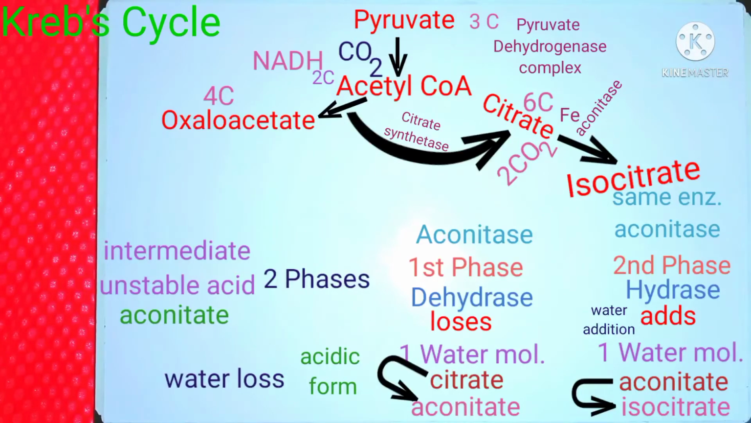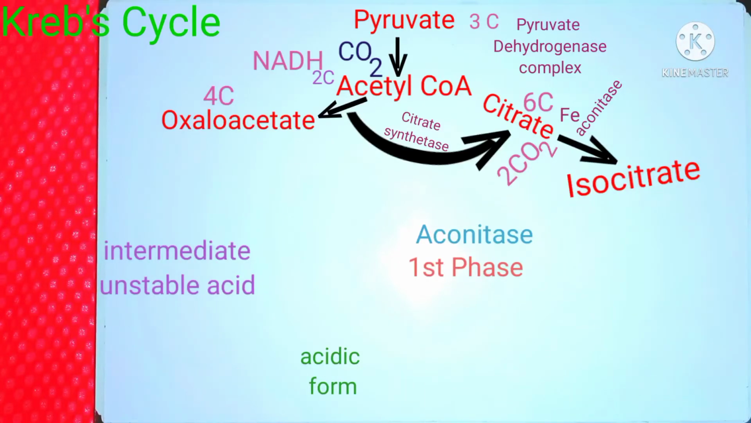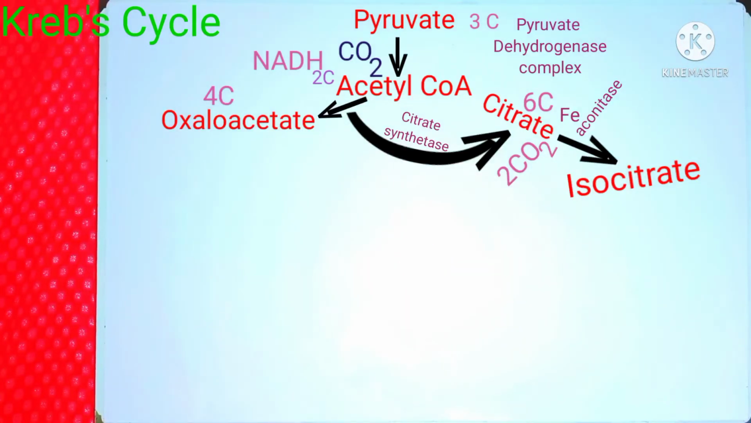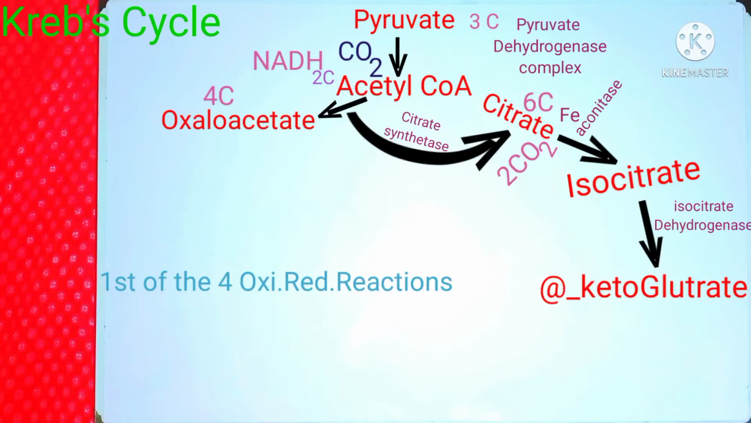So during the isomerization of citrate to isocitrate, an intermediate is also obtained which is known as cis-aconitate, an acidic form as I have already told you, but there is no need to go into further details about it. During the next step, isocitrate is converted into alpha ketoglutarate with the help of the enzyme isocitrate dehydrogenase. Now we look at the first of the four oxidation reduction reactions of the TCA cycle.